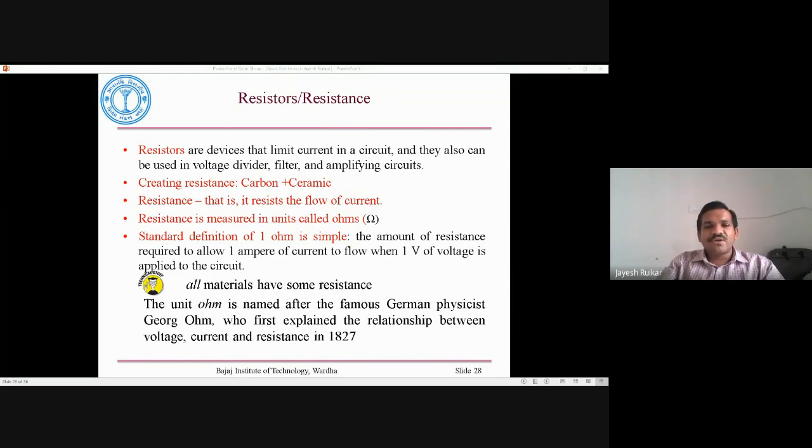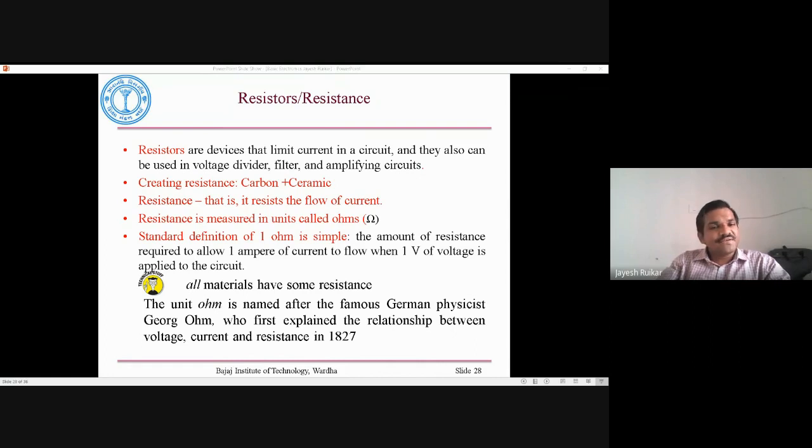This is the symbol, in the Greek letters it is called omega. It is the symbol for resistance, measured in terms of ohm. What is the standard definition of 1 ohm? The standard definition of 1 ohm is the amount of resistance required to allow 1 ampere of current to flow when 1 volt of voltage is applied to the circuit.